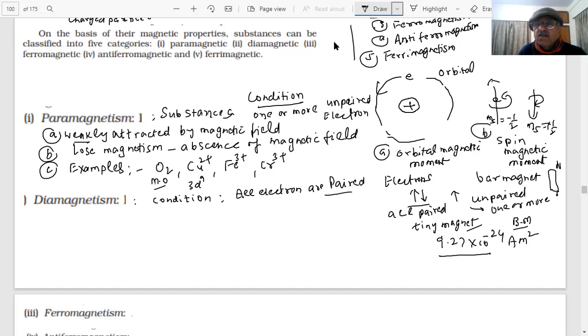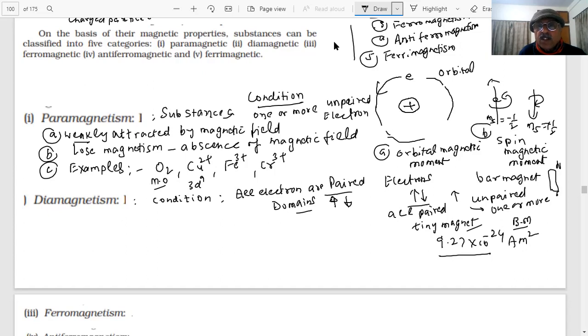Or if I say there is a field, equal and opposite, or a domain, they show it by a domain. This is the domain of one electron. This is the domain of the other. In books they use domains to explain this, because inside the crystal there are dipoles or charges. So here you have equal and opposite dipoles cancelling each other.